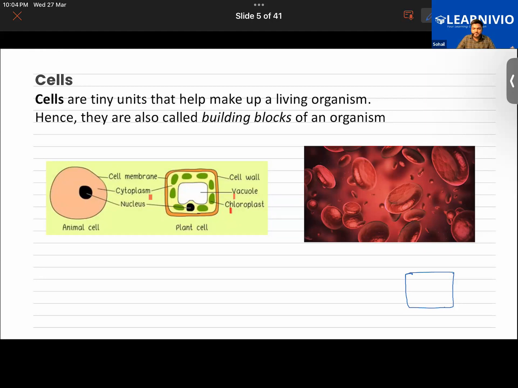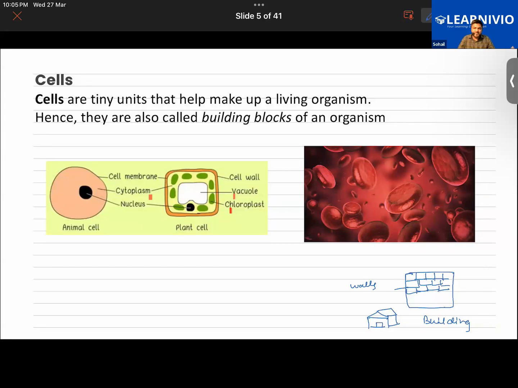I was saying that all the living organisms that we see are made up of cells. Let's understand what a cell is by the example of a building. Buildings are made up of walls, and walls are further made up of bricks.